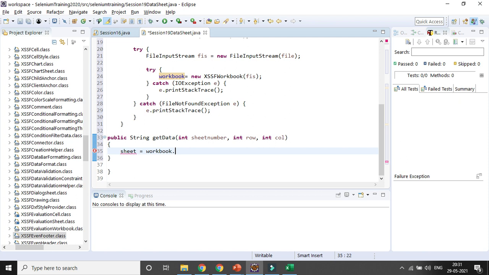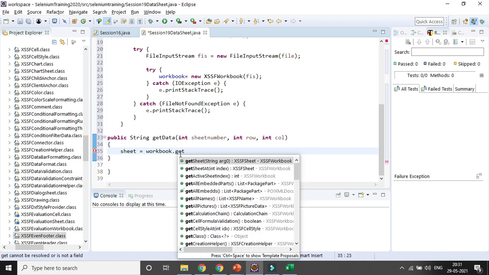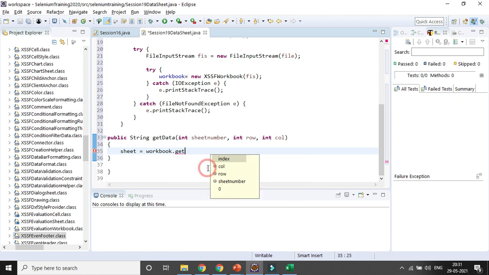So you need to maintain the protocols, okay? getSheet, dot getSheetAt, so I will be giving the index number, right? So I can give the index, which will be nothing but the sheet number variable. Whatever number is given, I will be reading it.